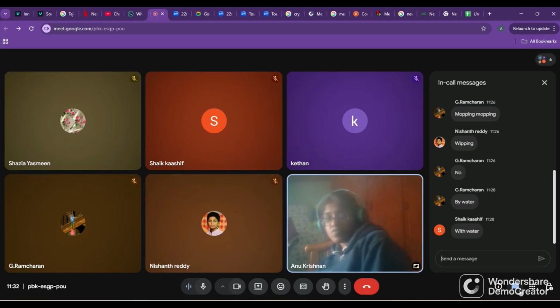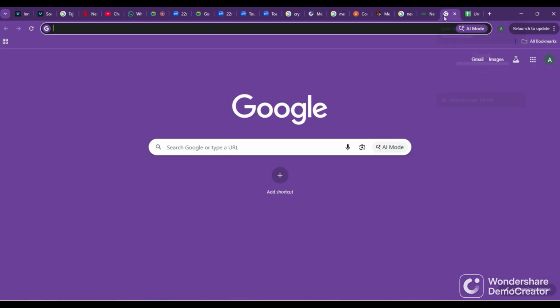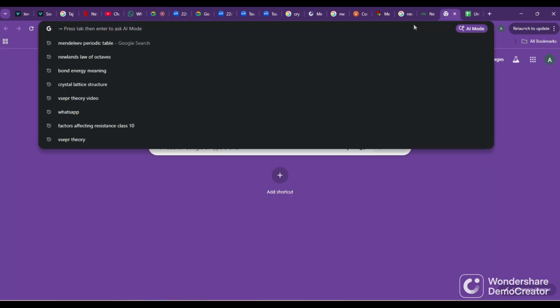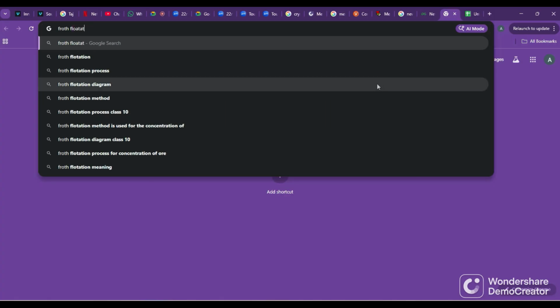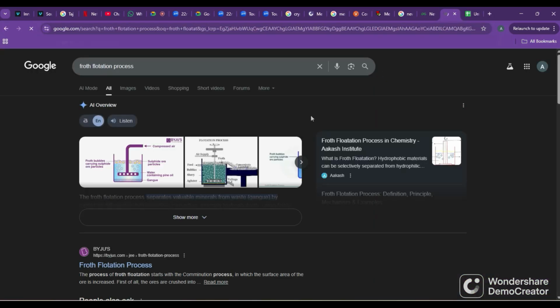Third process is froth flotation. Froth flotation, it is useful for this. I'll put up the slide because diagram is useful here.